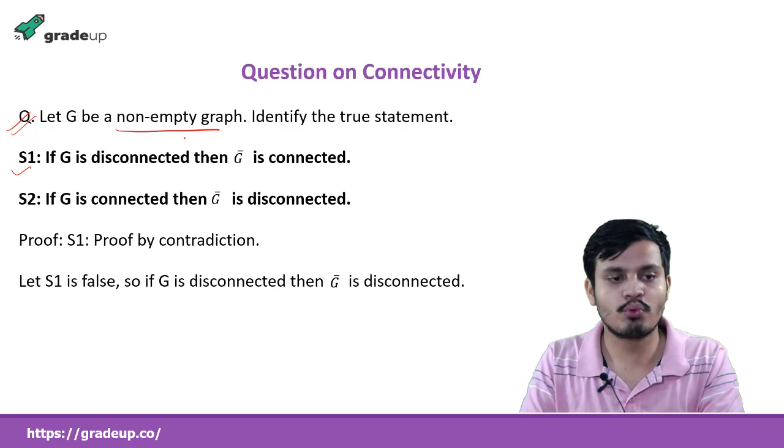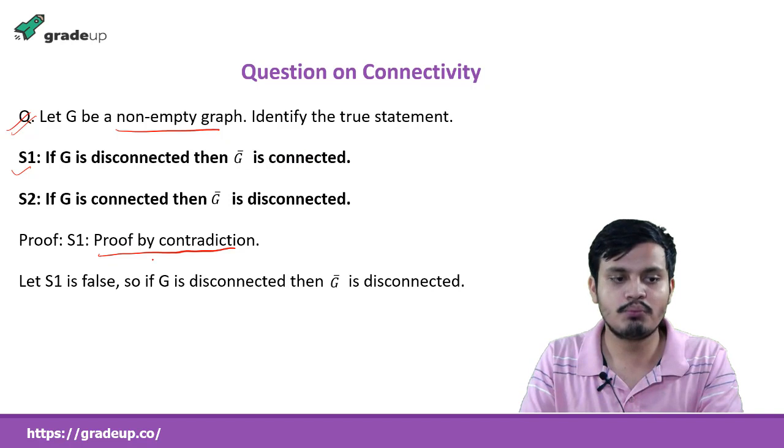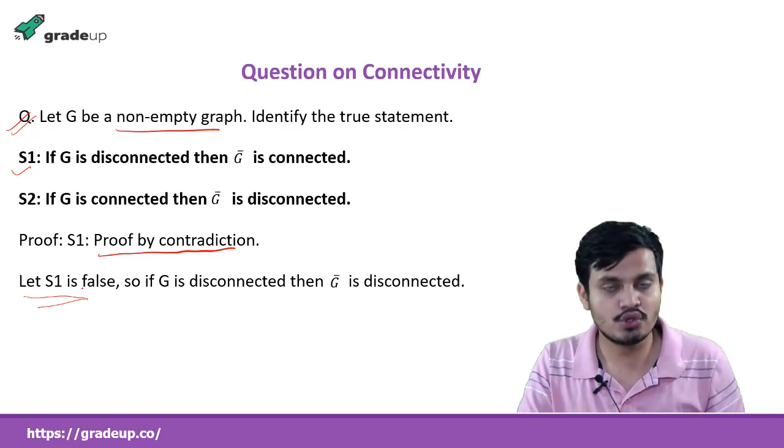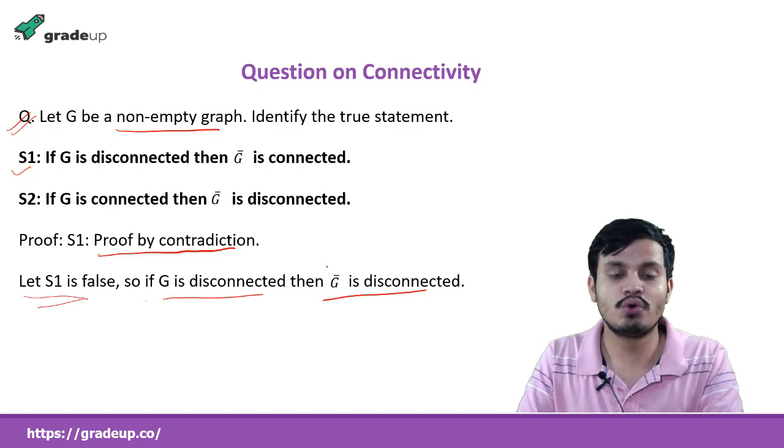I am going to prove it by contradiction. So I assume that S1 is false. The statement becomes: if G is disconnected, then G complement is also disconnected.